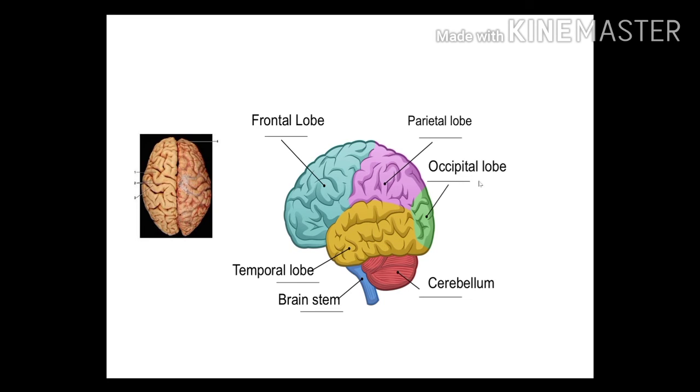The last one is the occipital lobe. This area is responsible for our vision. It has a visual area mainly for the sense of vision. Now let's go to the next slide.